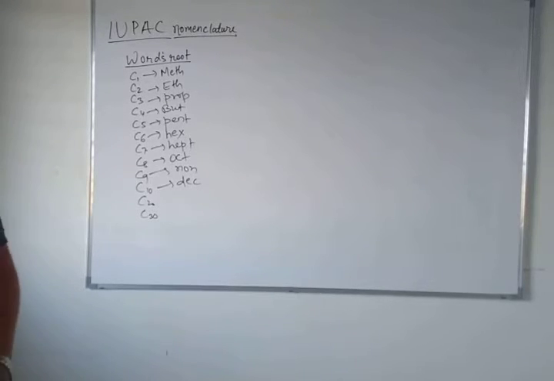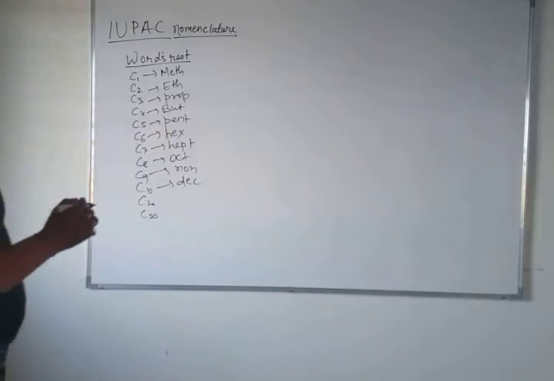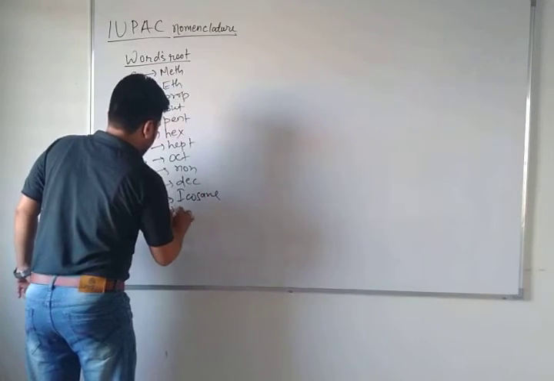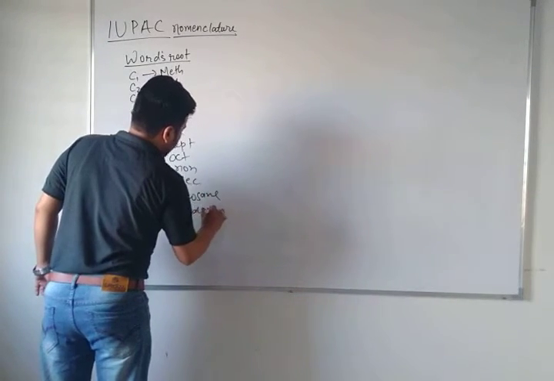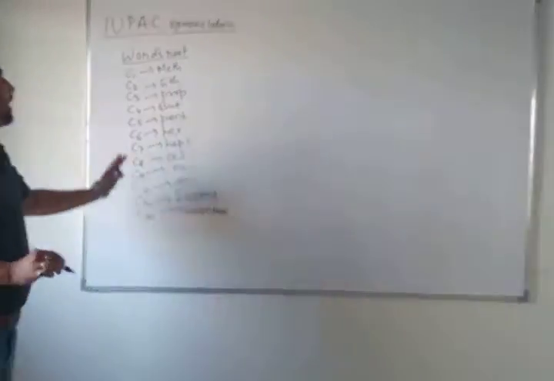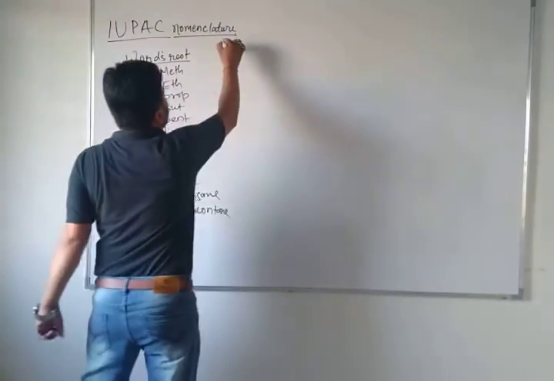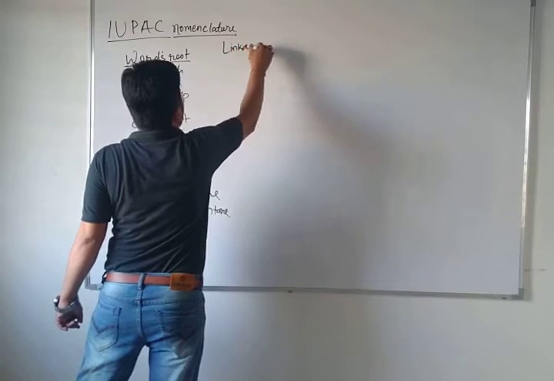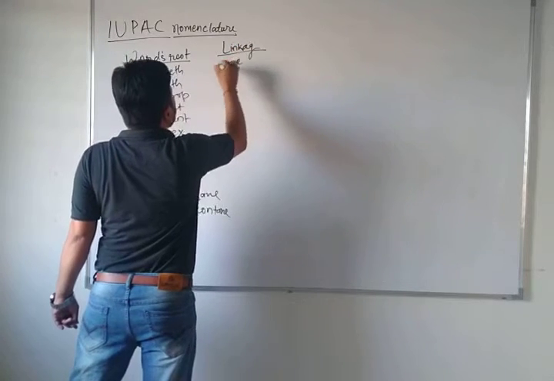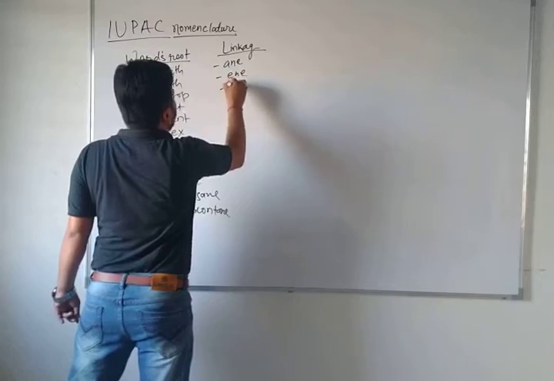If I talk about 20 and 30, the word roots for these are called icosane and triacontane. So this is the word root of carbon, right? Now linkage. Linkage means single bond, double bond, triple bond, and the suffixes are ane, ene and yne.